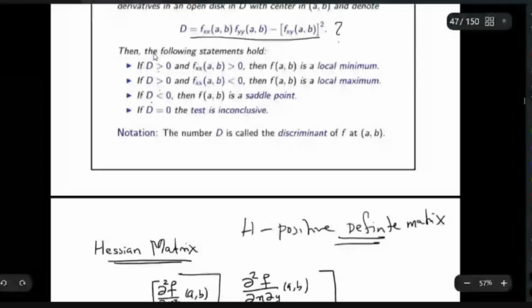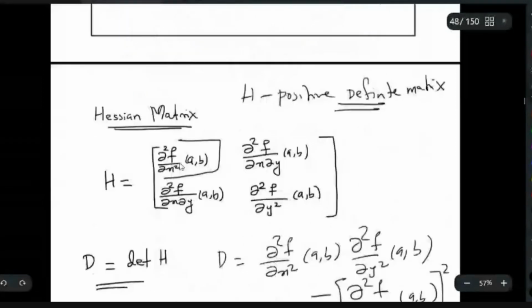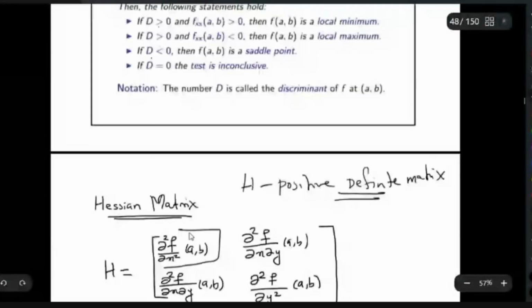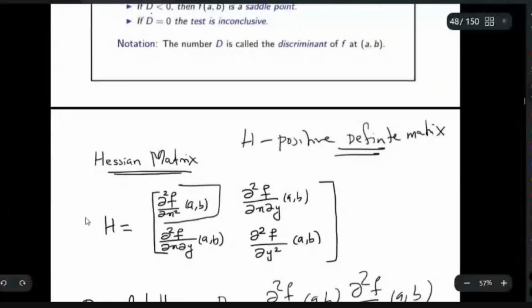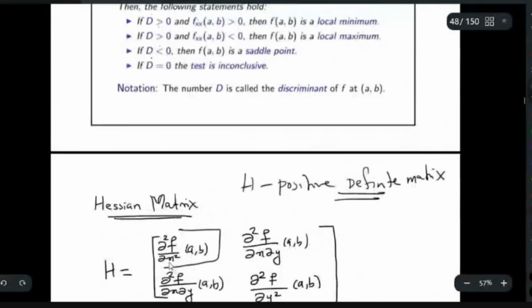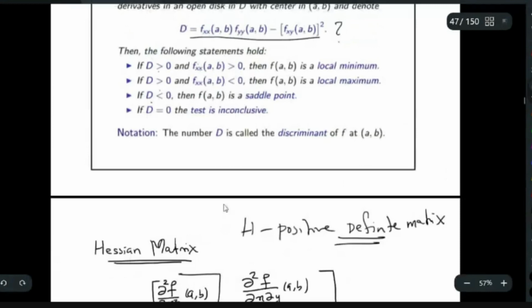The other case is that the determinant has to be positive and the first pivot has to be less than 0. Then f has a local maximum at (a, b). And if the determinant itself is less than 0, then it is a saddle point. If the determinant is equal to 0, then we cannot conclude anything. The test is inconclusive.